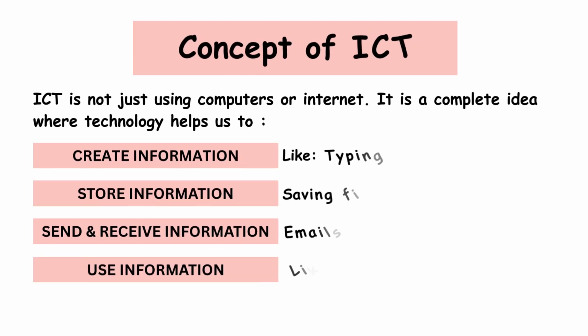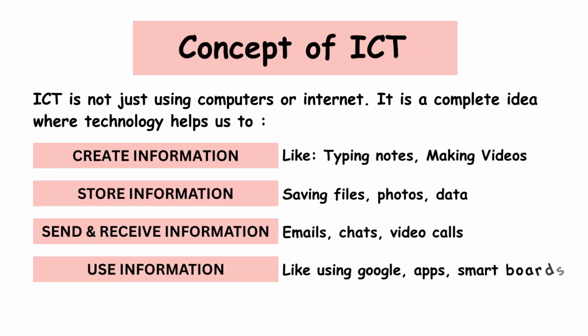Let's now understand the real concept of ICT, step by step. First, ICT helps us to create information. This means we can make new content using technology, like typing a document, recording a video, clicking a photo, or making a presentation. Second, ICT lets us store information. We can save our files, photos, notes, or data safely in computers, mobile phones, pen drives, or even cloud storage like Google Drive.